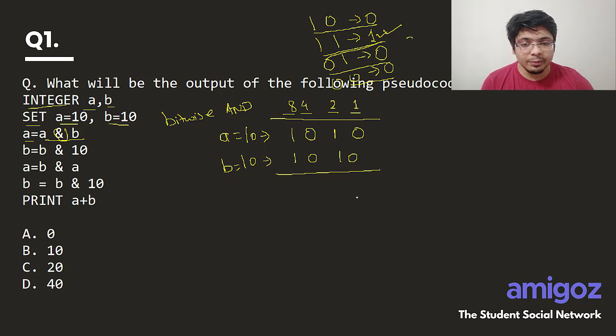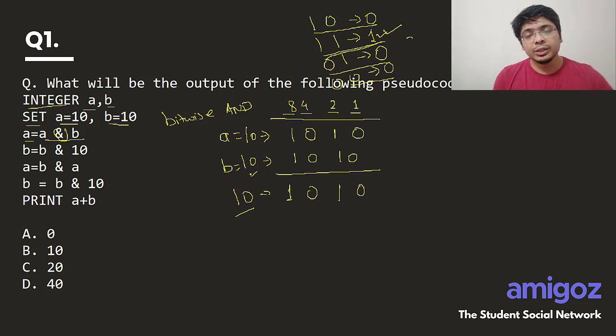Now the result: 1 and 1 is 1, then 0 and 0 is 0, again 0, and 1 and 1 is 1. So this is again the same number. What we understand is that if we AND something with itself, it will always remain the same. So the result is also 10. If you AND 10 and 10, you will always get 10. This is the only thing that you have to understand. If you know this, the problem can be solved very easily.